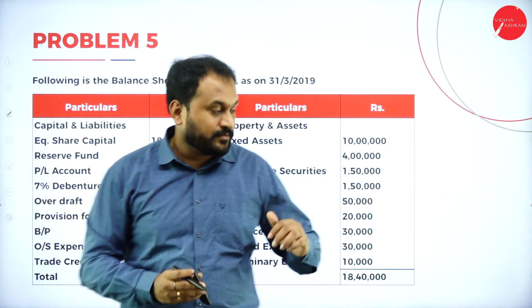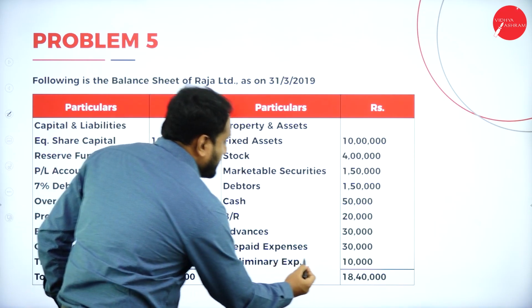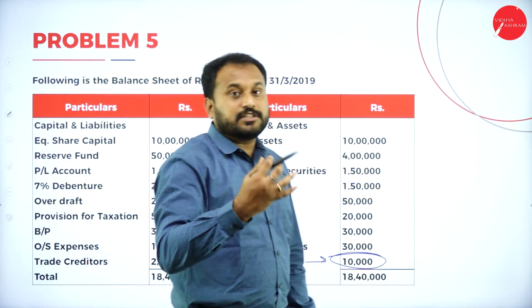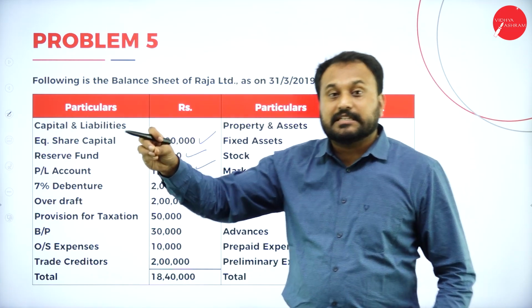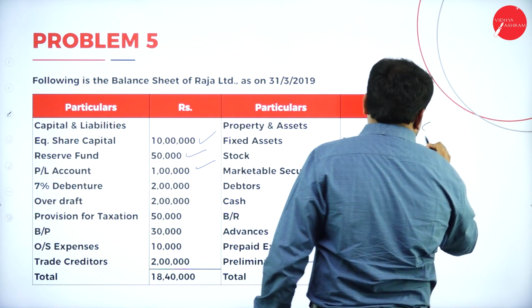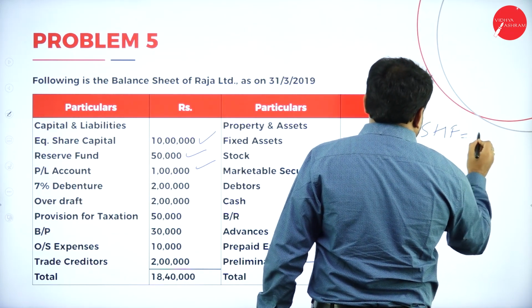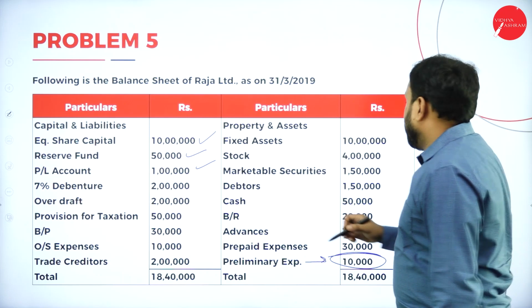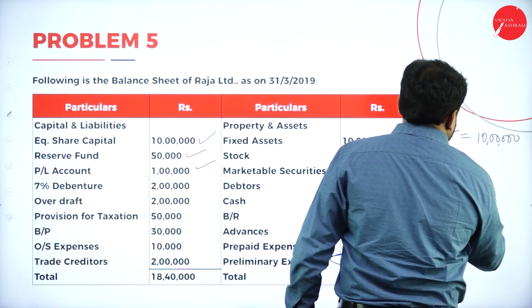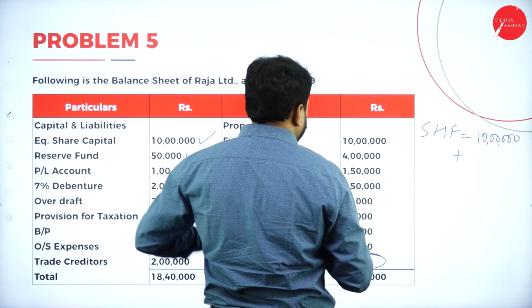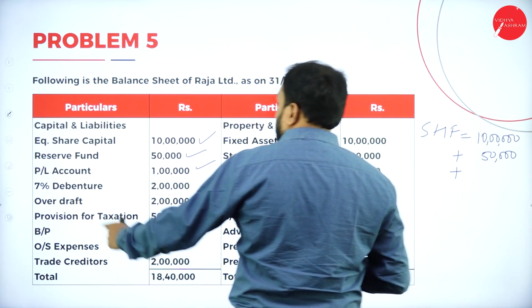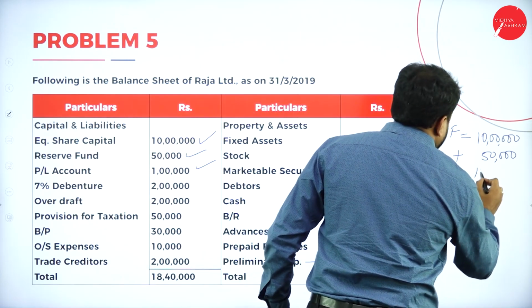See in the question, they have something called preliminary expenses. You need to subtract that. That will also go with the shareholders fund. That means that is the loss which has happened. So I'll write it here. Shareholders fund is equal to 10 lakh plus we have reserves, that is 50,000, plus we have profit and loss is 1 lakh.